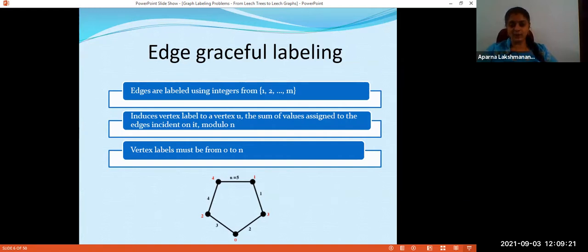So the induced value for this vertex is 1. Like that, I compute the value induced for each vertex. And you can see that the values are 0, 1, 2, 4, etc. If it is precisely like that, then we call such labelings edge graceful labelings. Again, as in the case of graceful labeling, not all graphs admit edge graceful labelings. If it admits, we call such graphs edge graceful graphs.